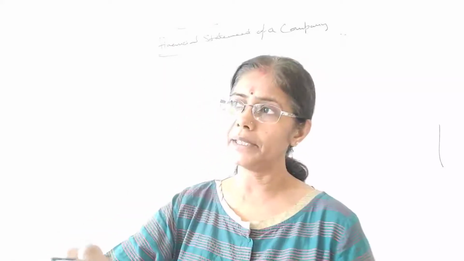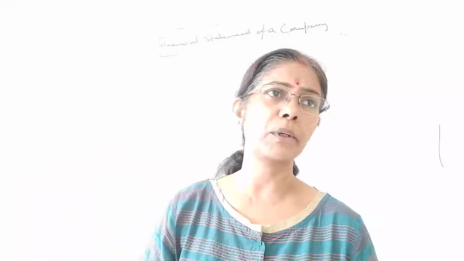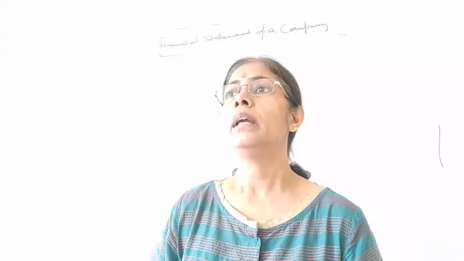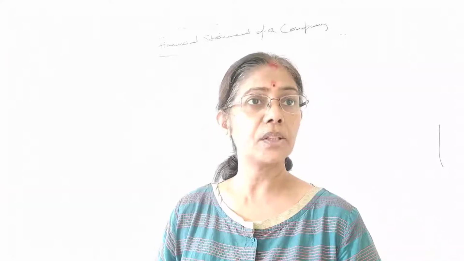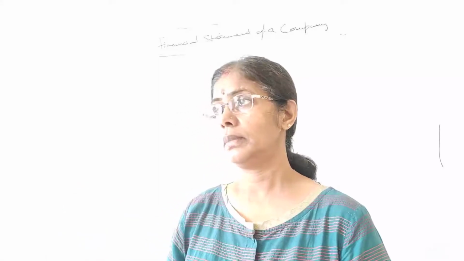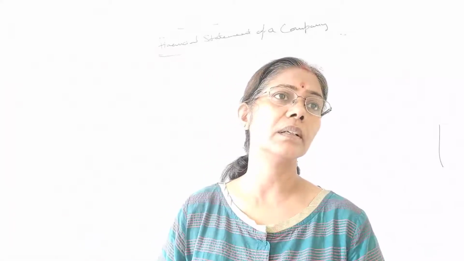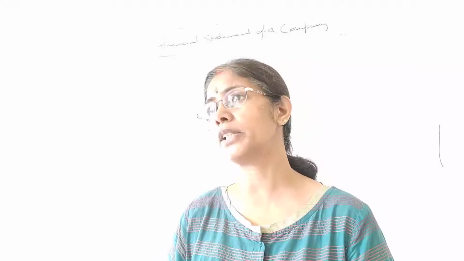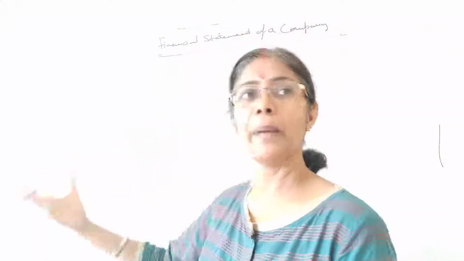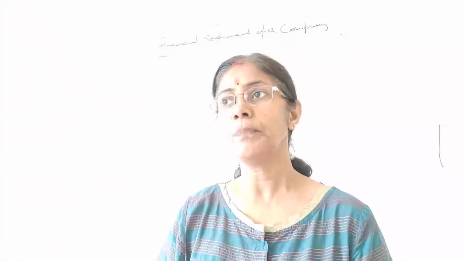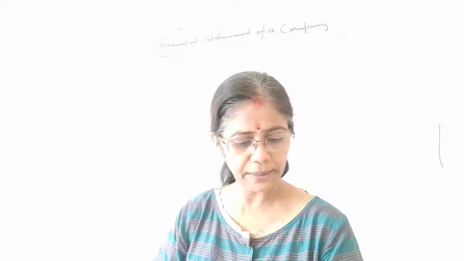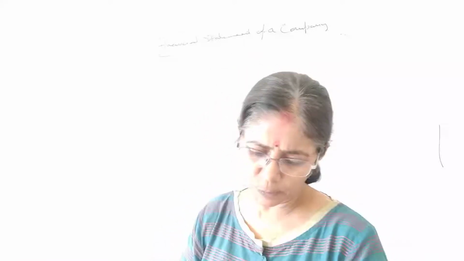So what is it containing? This contains the financial statement of a company: the statement of P&L account and the balance sheet of the company. Then notes. I think you are aware we have discussed this in the issue of shares and issue of debenture. We have to provide the note because in your balance sheet, the final figure goes, and the rest of the working and the details we show in the notes. All right, so let's proceed.